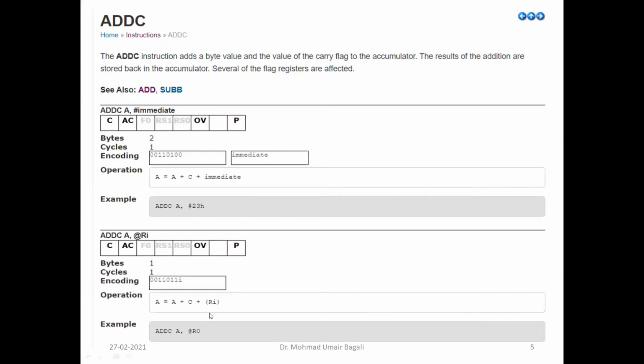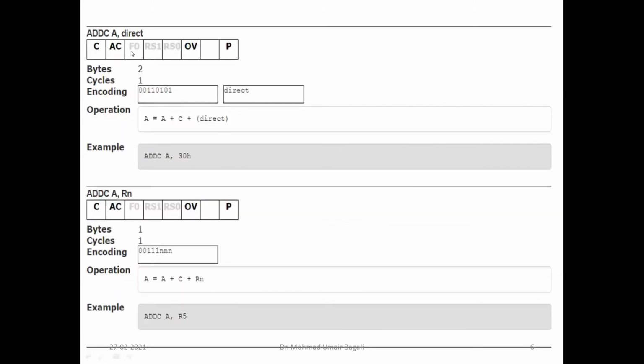Next, ADDC, add with carry. Now what will this add carry do? It will do the same as add, but extra is it will also add the carry flag bit. Again, it supports immediate addressing mode, register indirect addressing mode, direct addressing mode and register addressing mode. It is very similar to the add instruction, but along with that it will also add the carry.